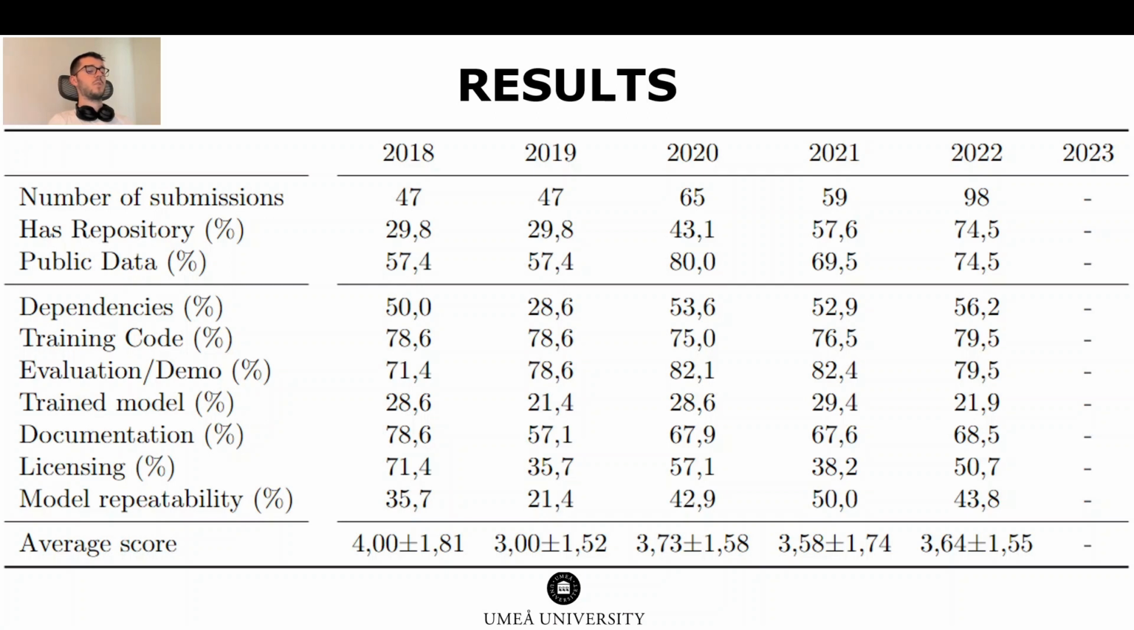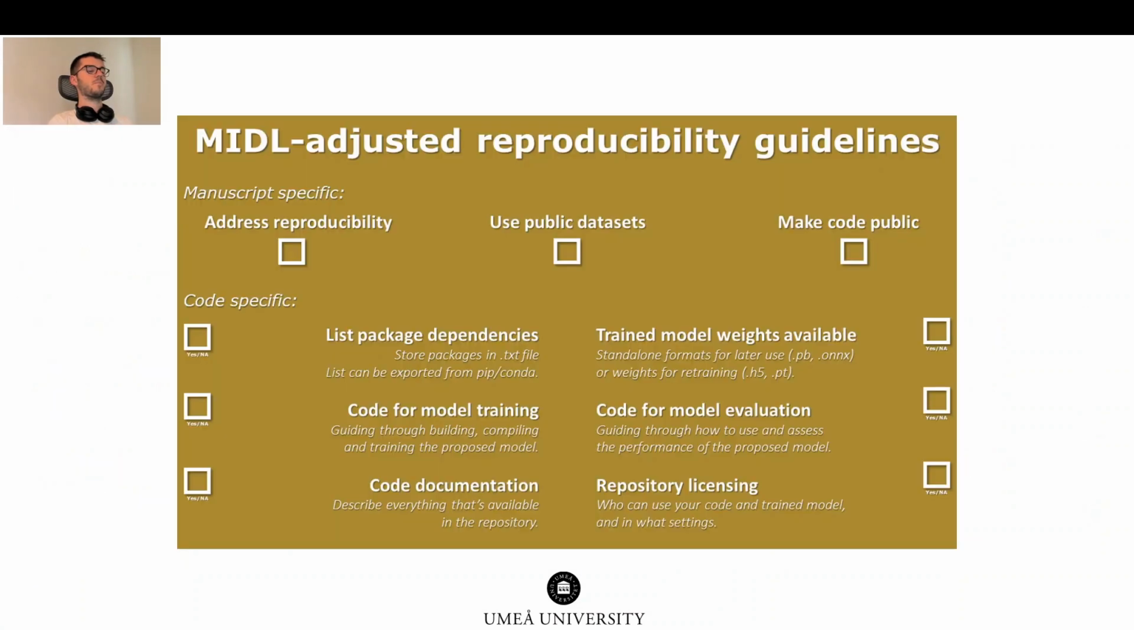Our metric, called model repeatability, implies that the manuscript has a public repository that contains the dependencies, training, and evaluation code, which is what's needed for the method to be reproducible per se, and throughout the years we report that only 22% of all submissions are reproducible. An average score can also be computed for each submission between 0 and 6 based on how many checklist items they passed, and this metric shows no significant change throughout the years.